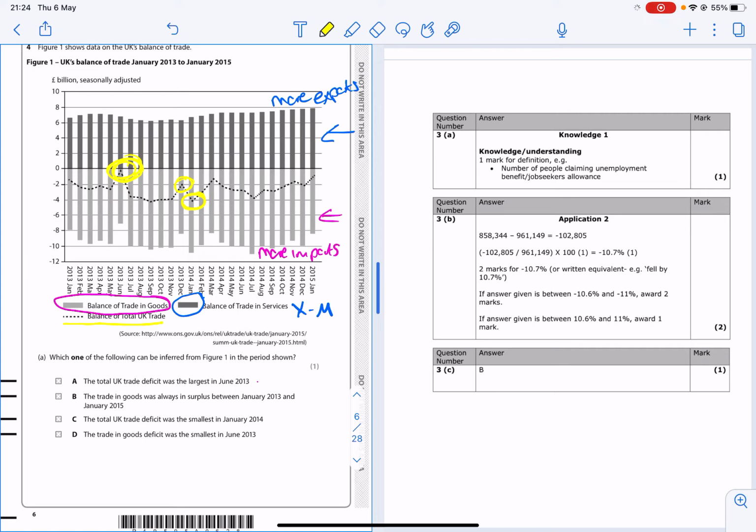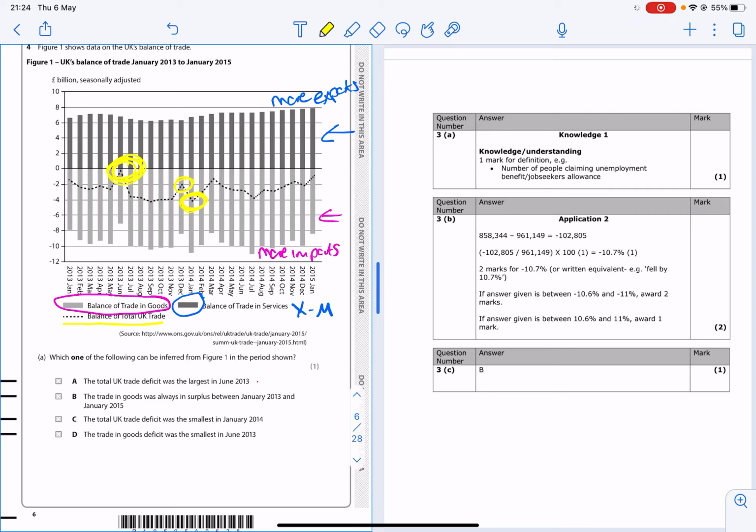C says the total UK trade deficit was the smallest in January 14. So January 14 is this one here. Well, no, that's actually where it's the biggest. And then D, the trade in goods deficit was the smallest in June 2013. That's here. That one, the first one that I've circled.